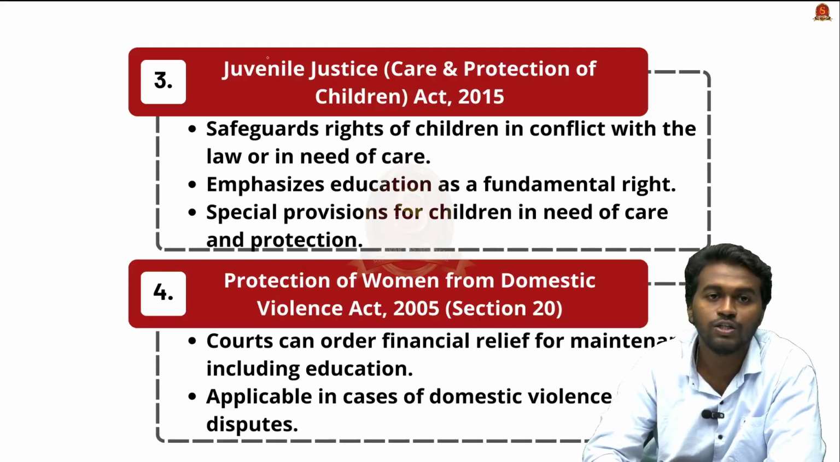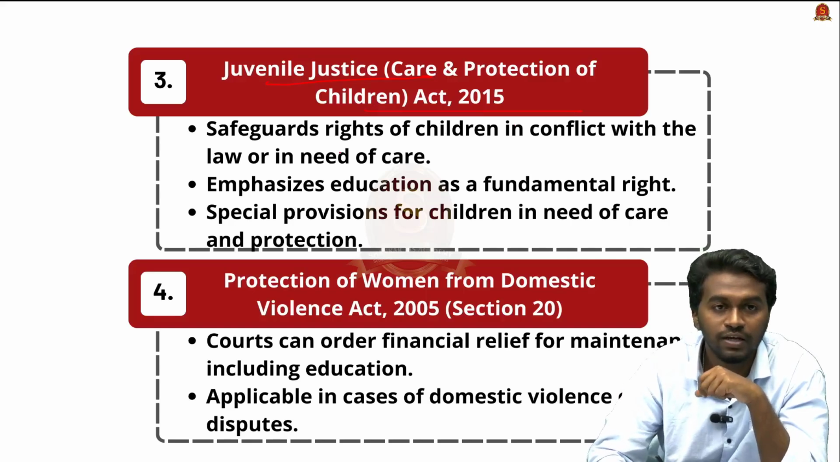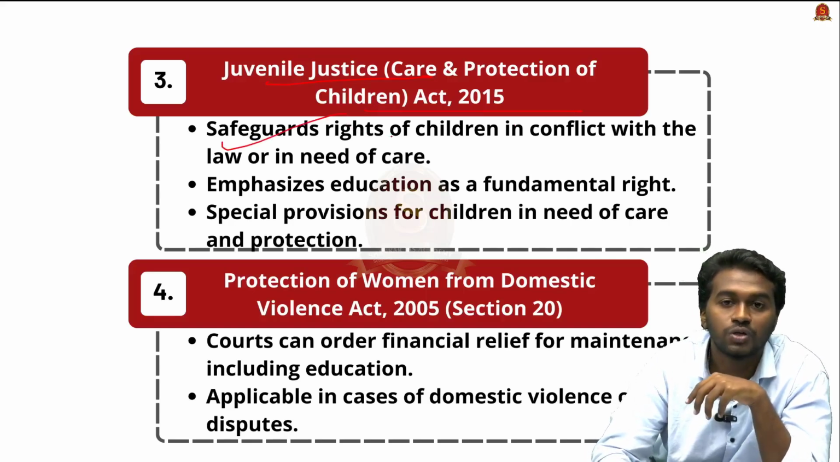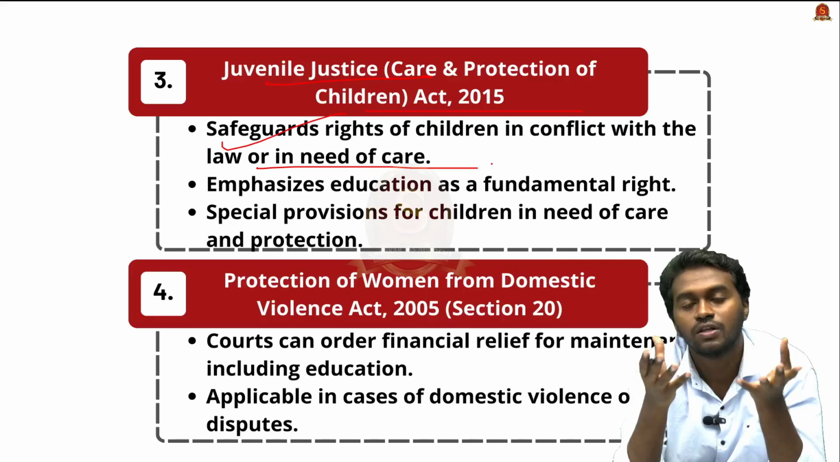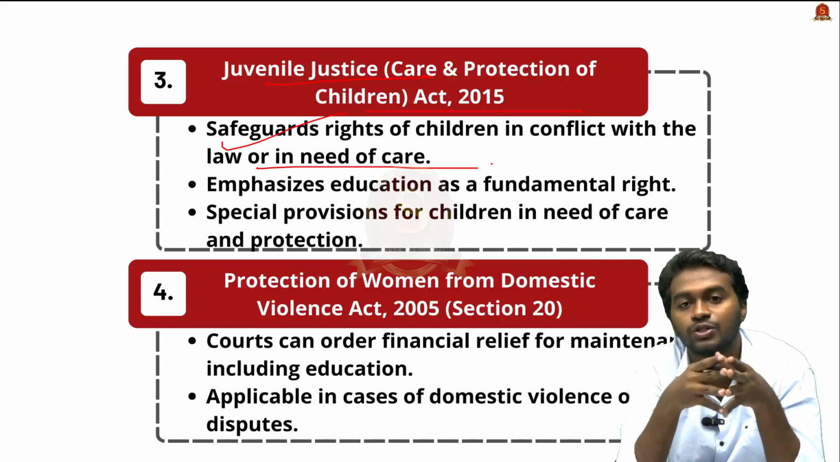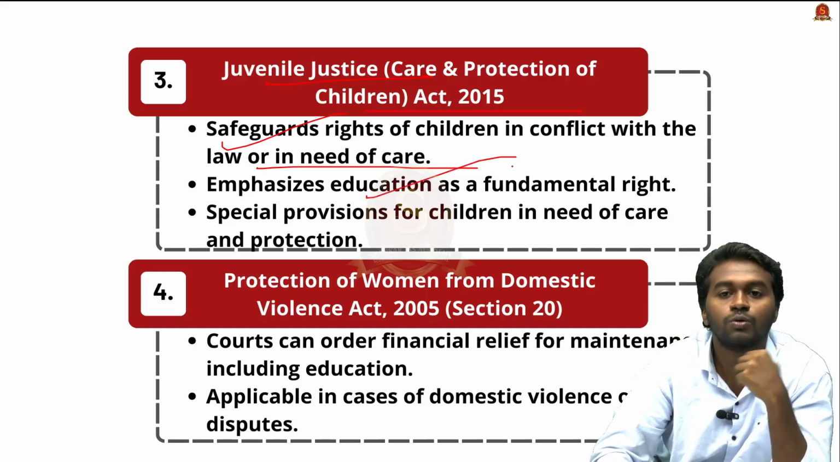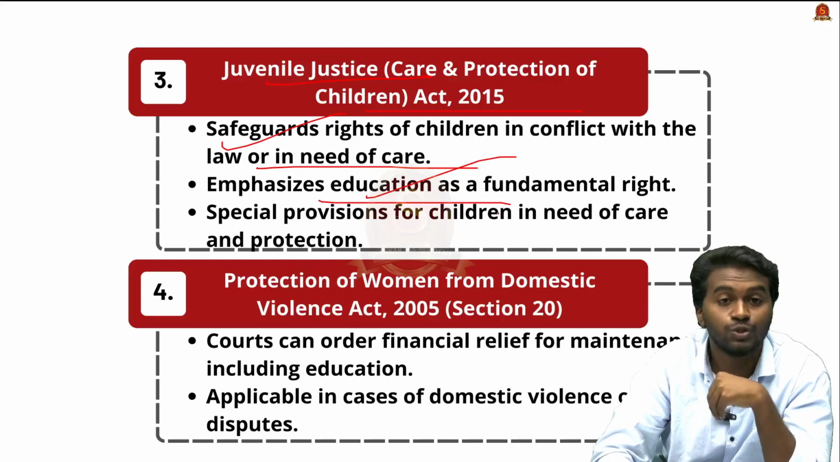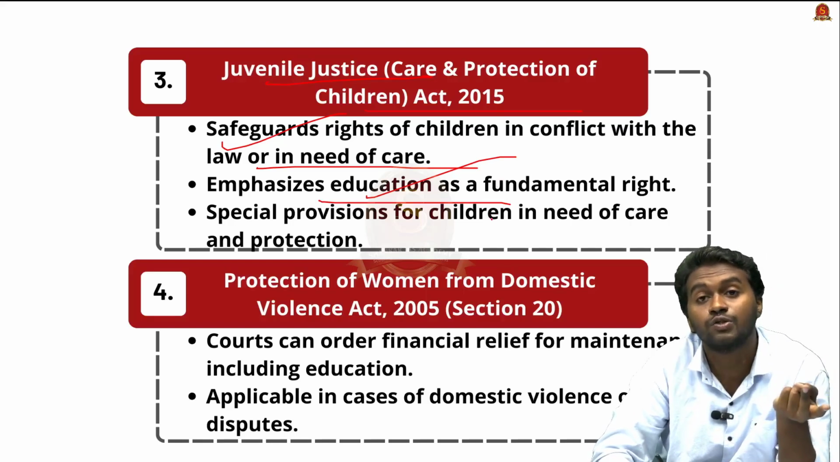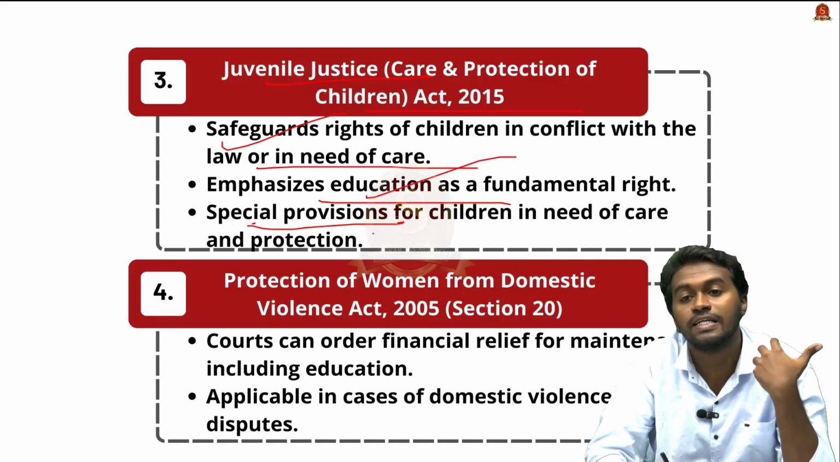Moving on, the Juvenile Justice, Care and Protection of Children Act 2015. This act safeguards the rights of children in conflict with the law or in need of care. For example, we know that the orphan children are taken care of under this Juvenile Justice Act. And therefore this act will also provide them the basic rights that include the right to education, right to stay, right to food, everything. And this act has a special provision for children in need of care and protection.